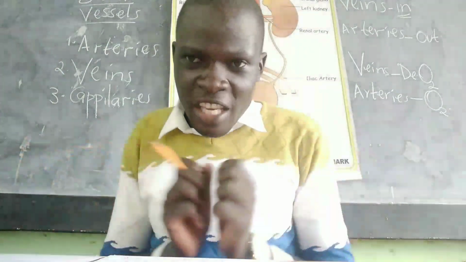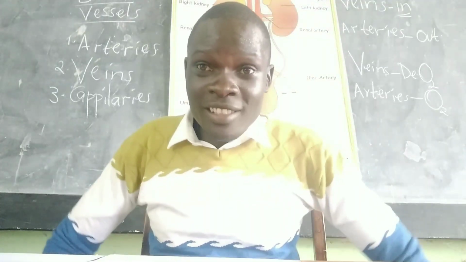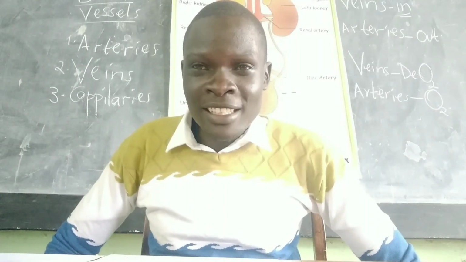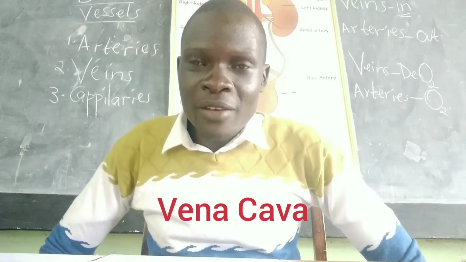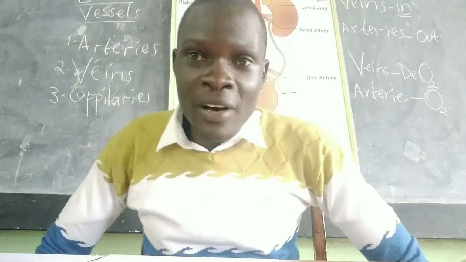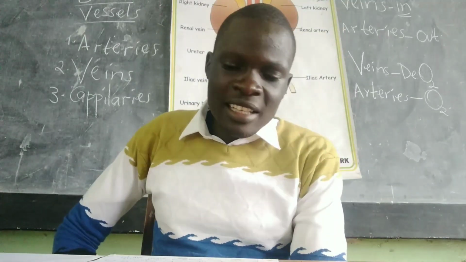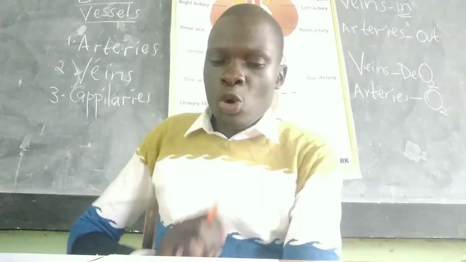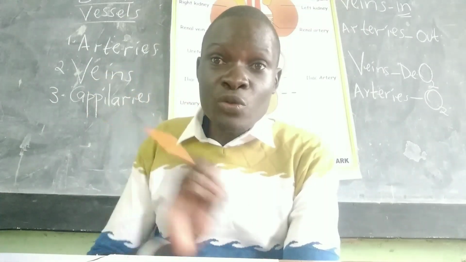The main vein, listen to this. The main vein is called vena cava. We shall also look at vena cava when you come to look at the structure of the heart. So that is all about veins.